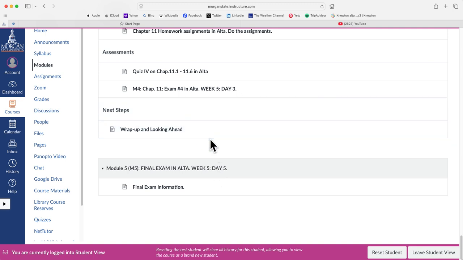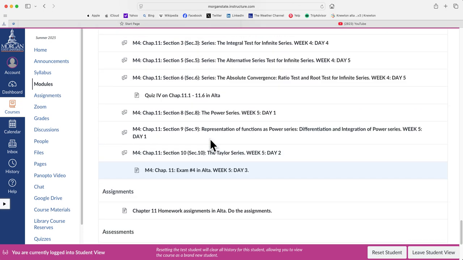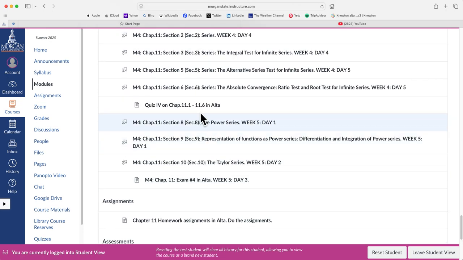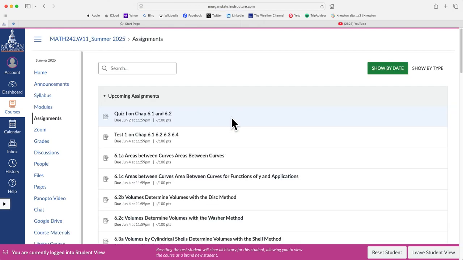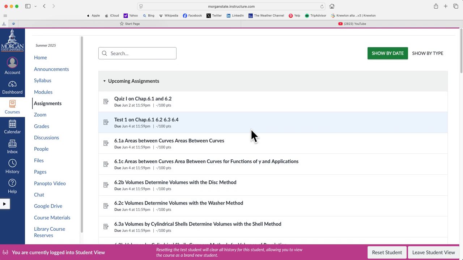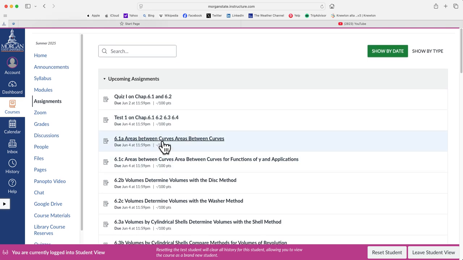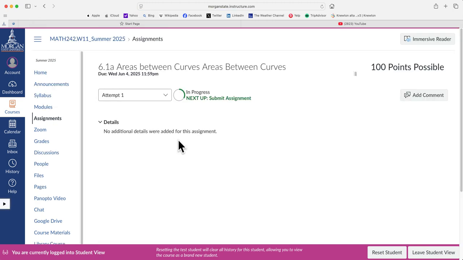Now, how do I do the assignments? To do any assignment, whether it's a homework assignment, a quiz, a test, or the final test, always go to Assignments here. If you click on it, it should bring you to the page with all the assignments. To do a homework assignment, just click on it, and it should bring you to the Alta course.